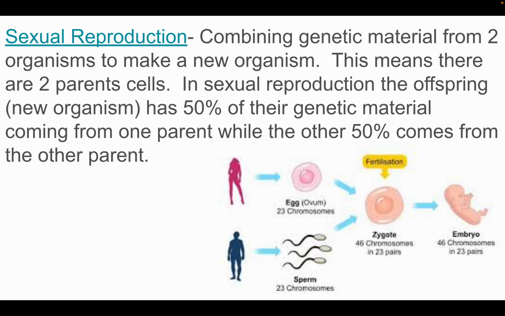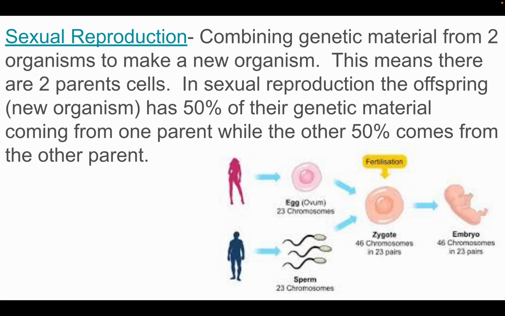Now, one of the benefits of sexual reproduction is you get a lot of diversity. And that can be helpful when there are things like different viruses or illnesses that are spreading. If there's a lot of genetic variety, there may be an illness that makes a whole lot of people sick, but it might not make everybody sick because everybody's genes are different. So that is sexual reproduction.